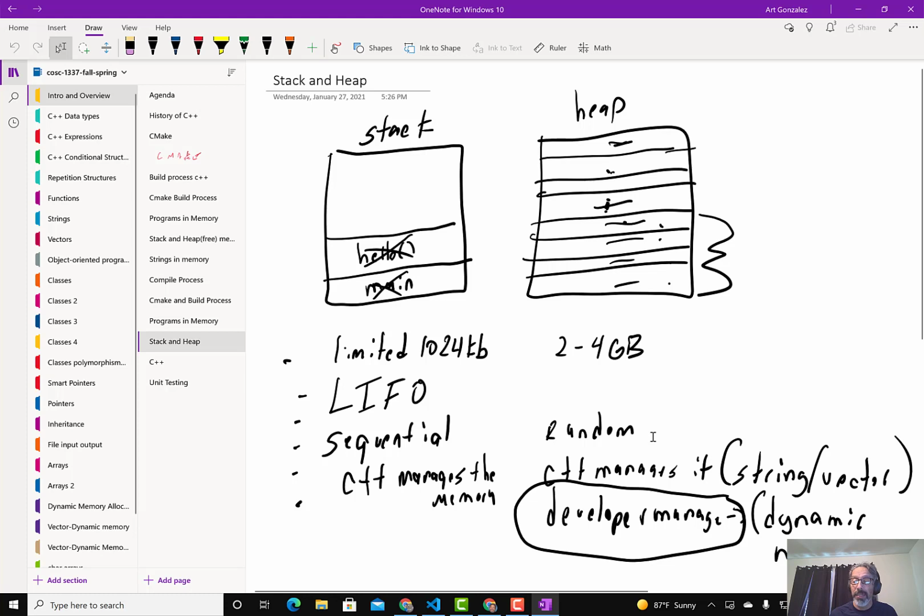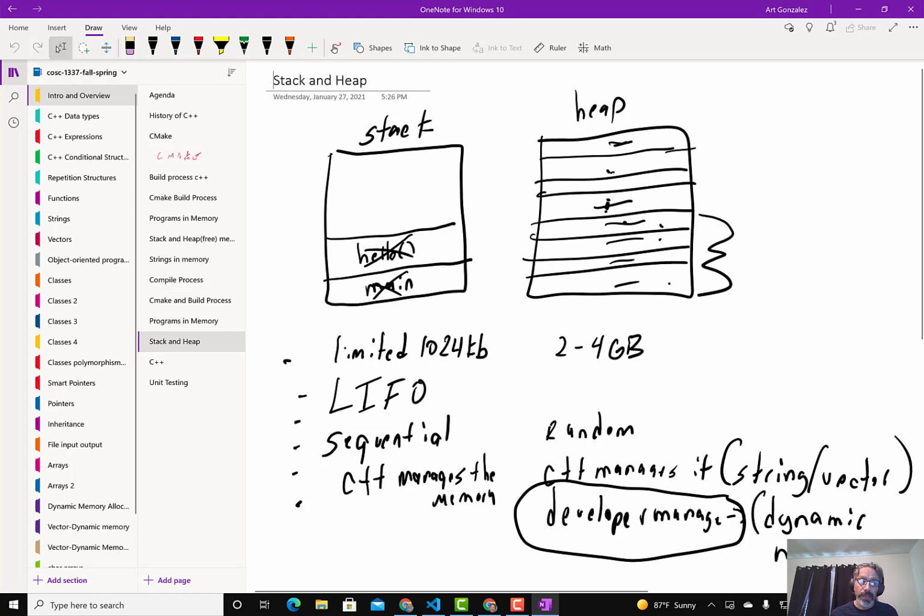It is random memory. C++ or the developer can manage heap memory. C++ manages it with string and vector, and we can create our own code that creates dynamic memory and uses the heap, so we have to manage that.